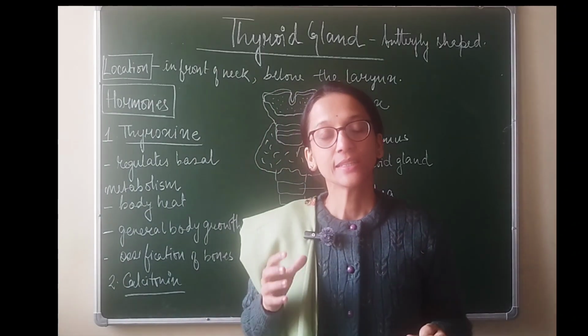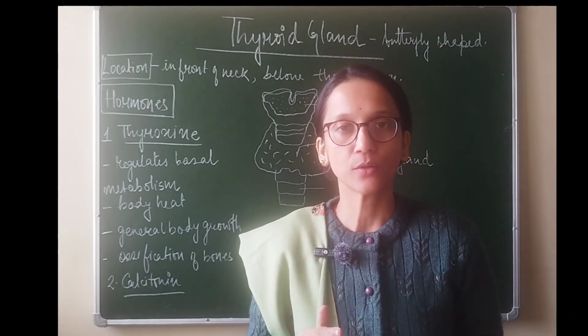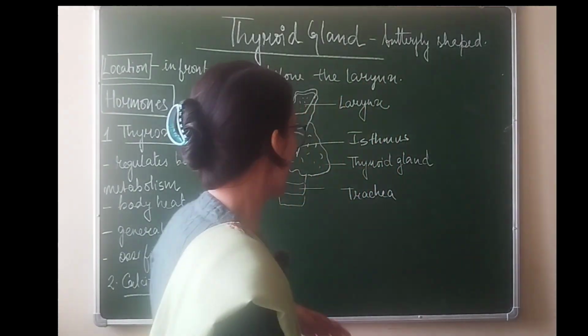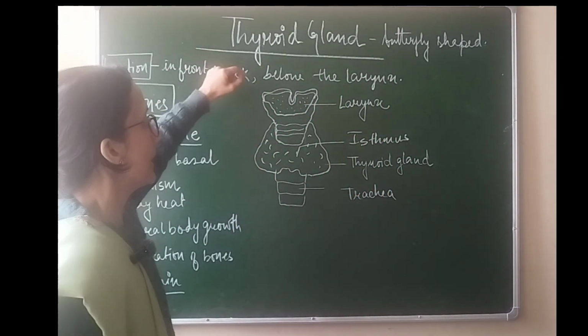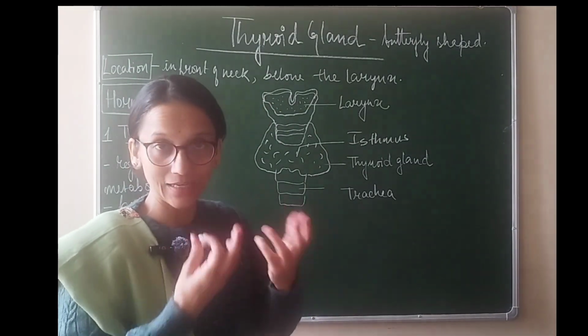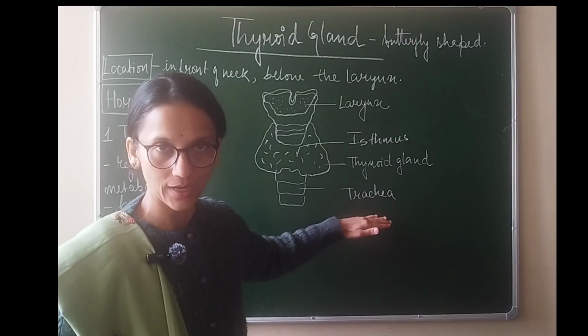Well, after pituitary, the next important gland that we are going to study is the thyroid gland. The thyroid gland is located in your neck but just below the larynx. So let us look into the structure here. This is the larynx, which we know is our voice box. This is the structure that helps us in speaking, and this leads into the windpipe, which is called trachea.